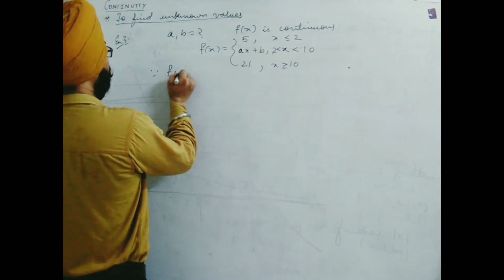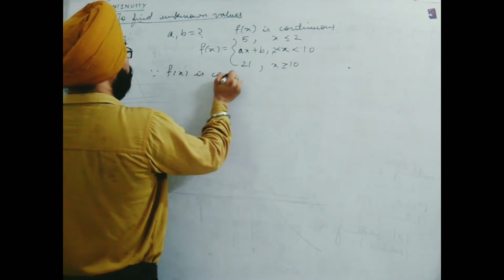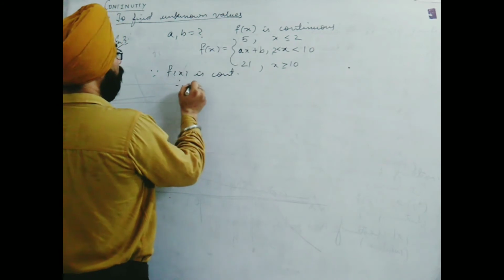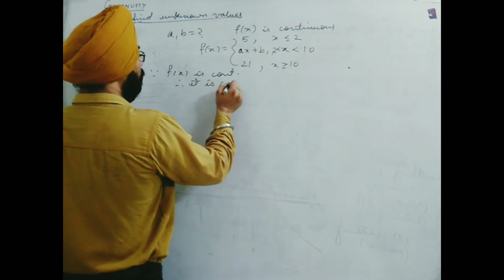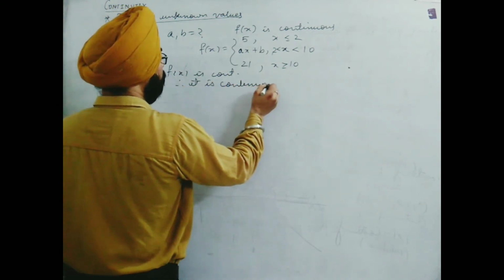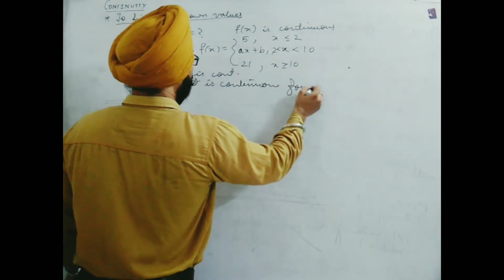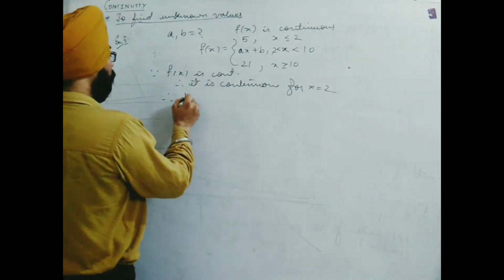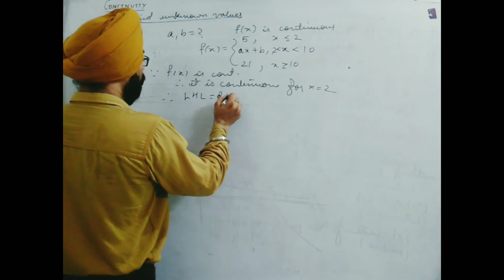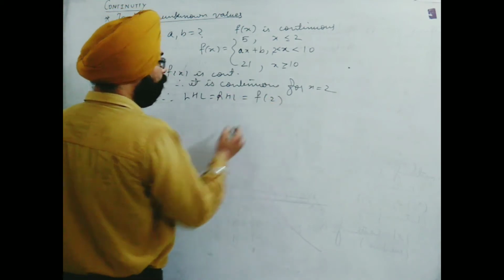Since f(x) is continuous, it is continuous at x equal to 2. Therefore LHL is equal to RHL equal to f(2).